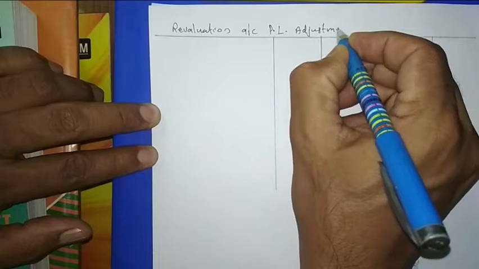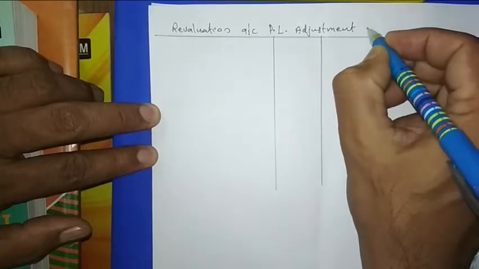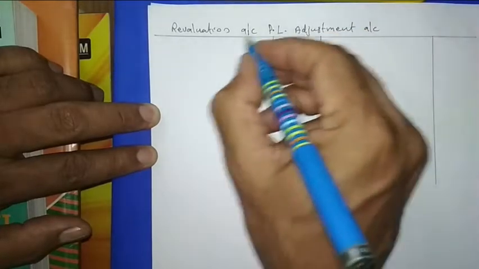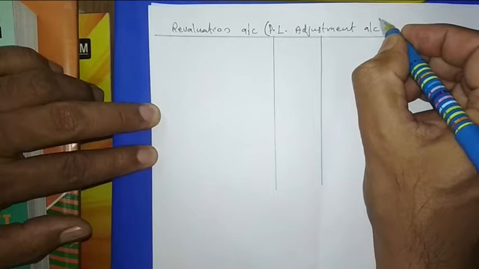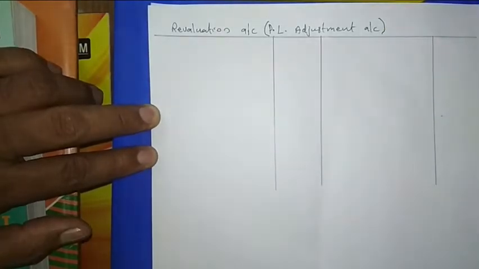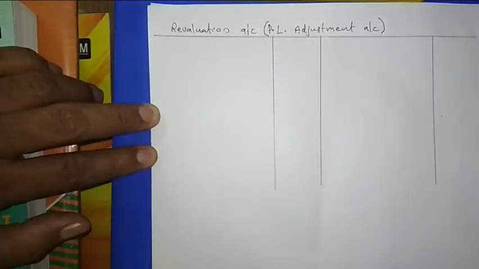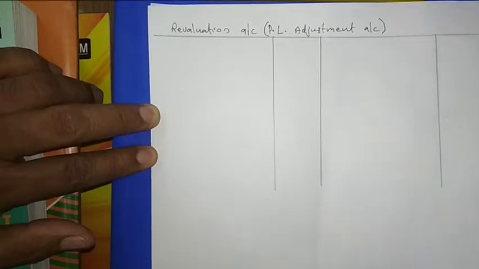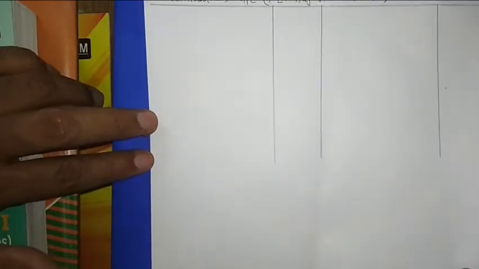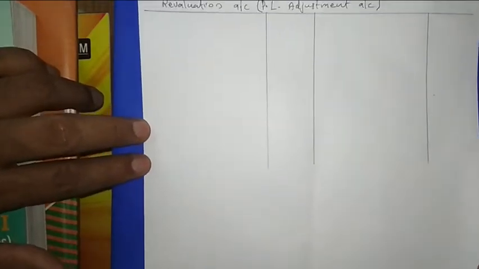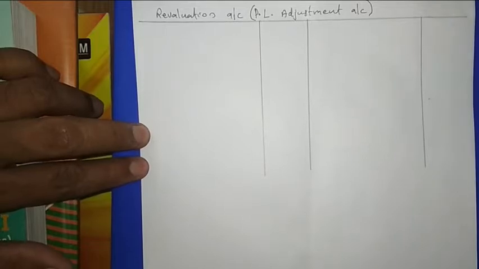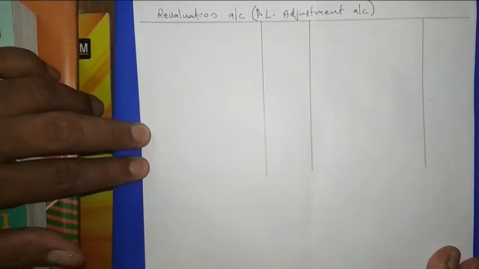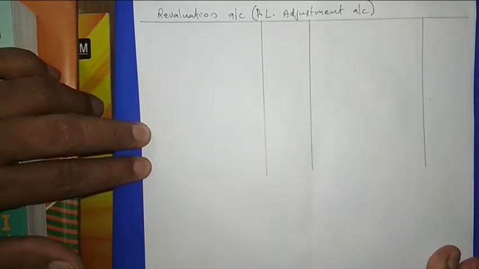This is another name of revaluation account. This revaluation account is a nominal account. The purpose of preparing this account is to revalue the assets and liabilities which are given in the balance sheet.